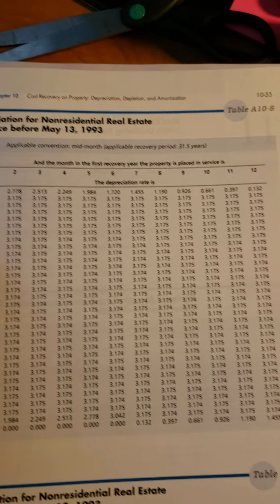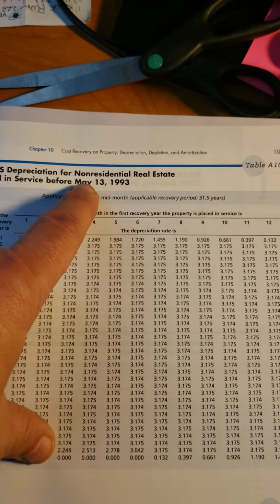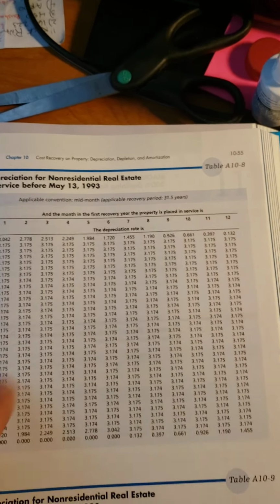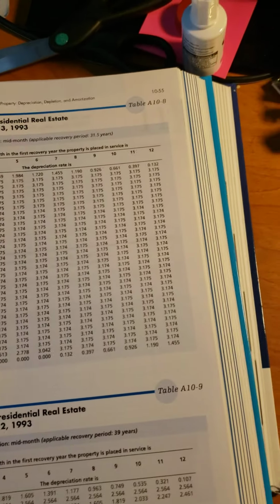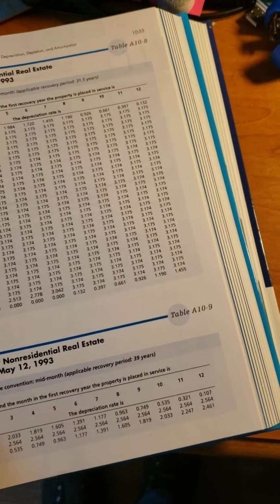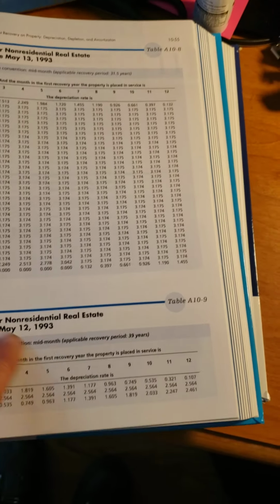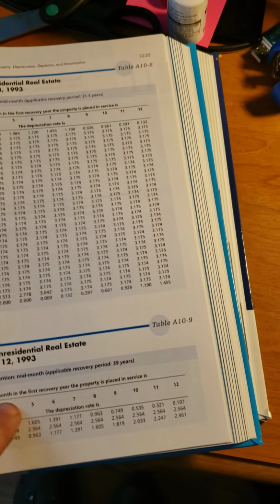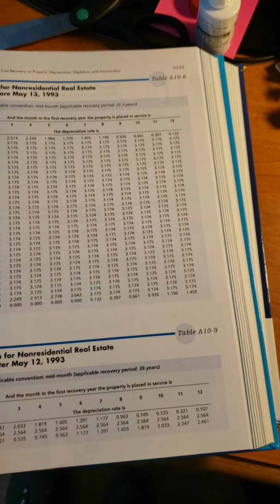A10-8 is non-residential real estate placed in service before May 13th, 1993. You probably won't use this table very much. In other words, this is commercial real estate. And then A10-9 is commercial real estate after 1993. So this is going to be the table. You're not going to use A10-8 very much, but A10-9.